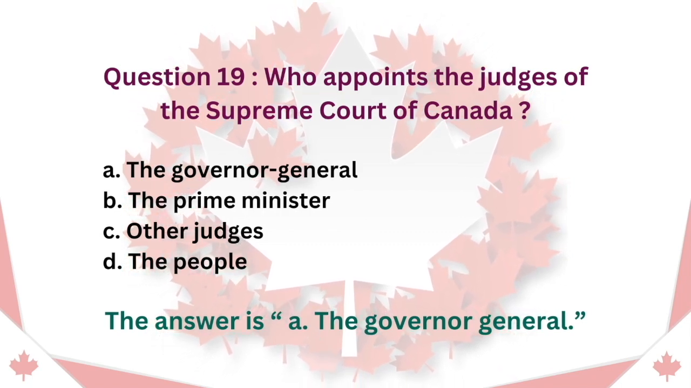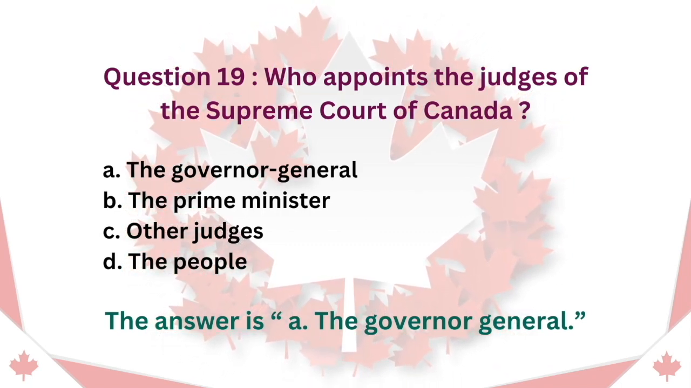Question 19. Who appoints the judges of the Supreme Court of Canada? A. The Governor General. B. The Prime Minister. C. Other judges. D. The people. The answer is A. The Governor General.